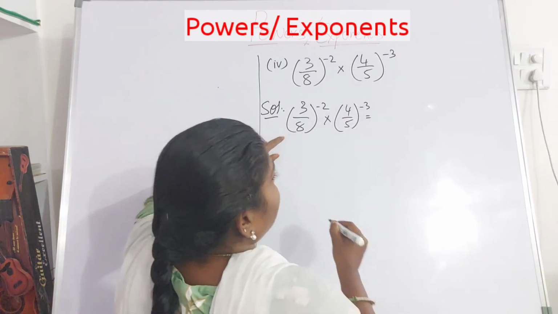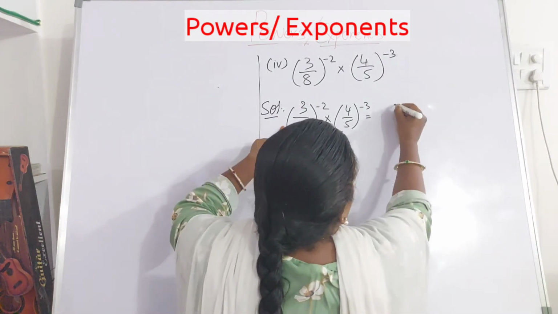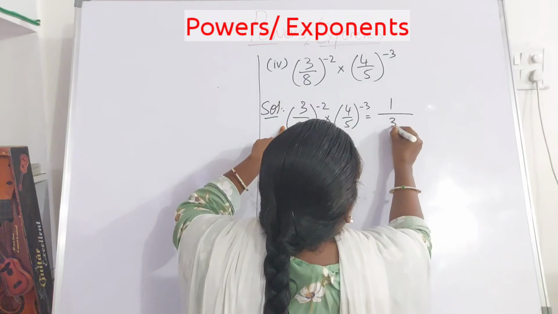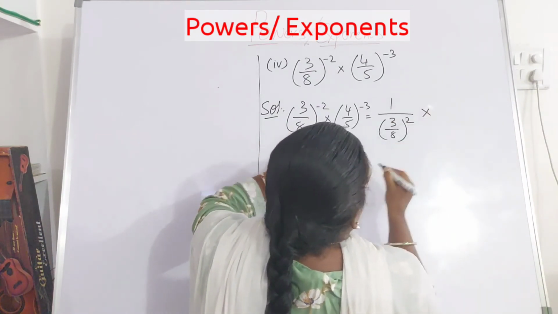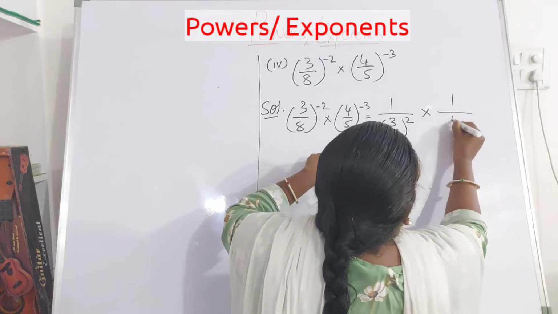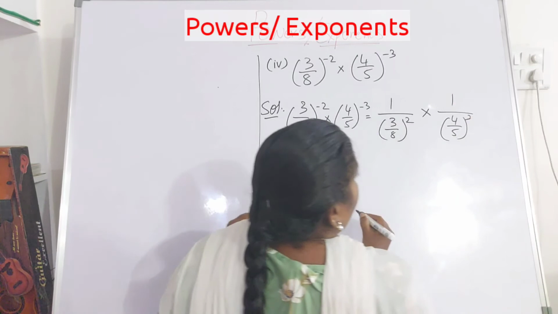So this can be written as, assume 3 by 8 as A. So this can be written as 1 by 3 by 8 whole square into 1 by 4 by 5 whole to the power of 3.